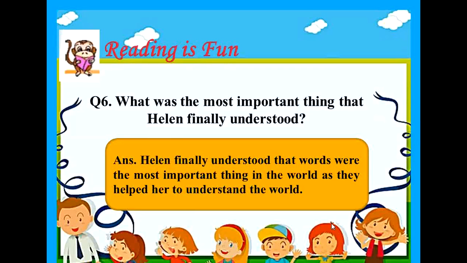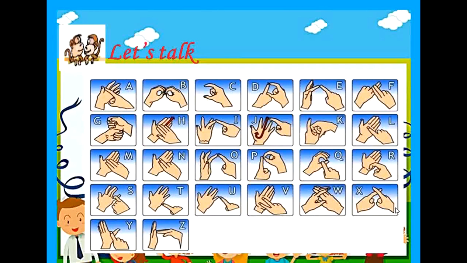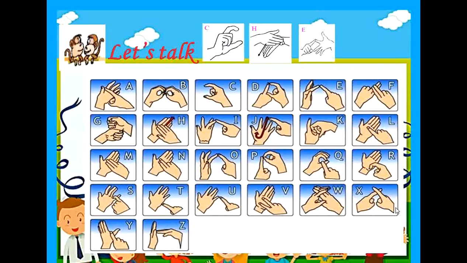Reading is fun. Moving forward, we have the next textual exercise, which is Let's Talk. Children, in this exercise, you do not have to write down anything. There are 6 points given here for us to discuss. Okay, so just listen to me carefully as I read these points one by one. Number 1, using sign language, make these letters with your hand. C-H-E-K. Children, here is the deaf-blind finger alphabet. Now looking at this alphabet, you will have to make letters C, H, E and K.